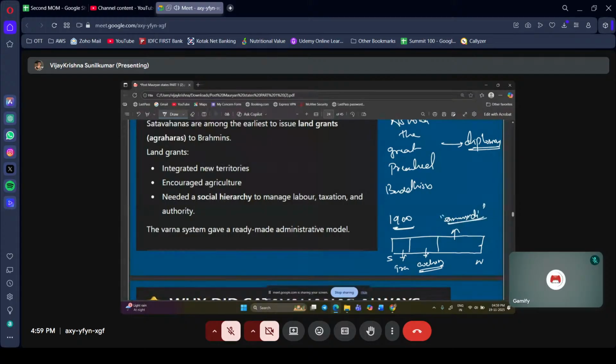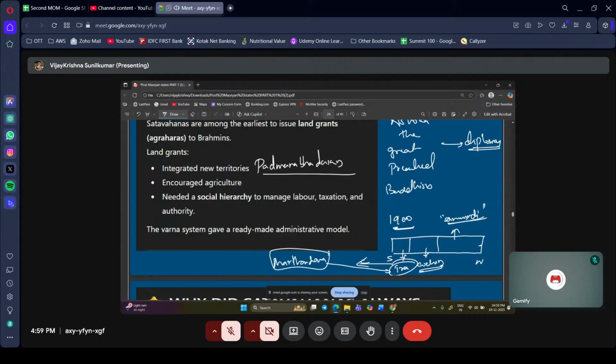So what happened is, Martanda Varma is the person who established this Travancore kingdom. When Martanda Varma established the Travancore kingdom, he took the surname of Padmanabha Dasa.